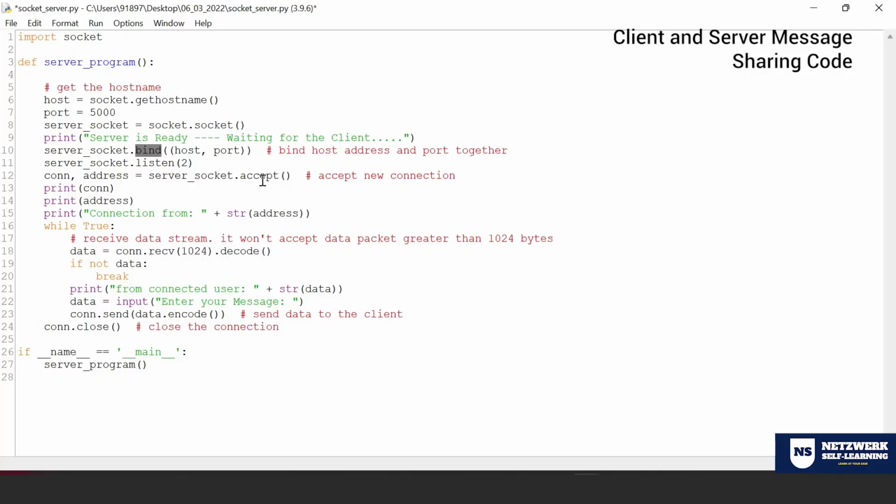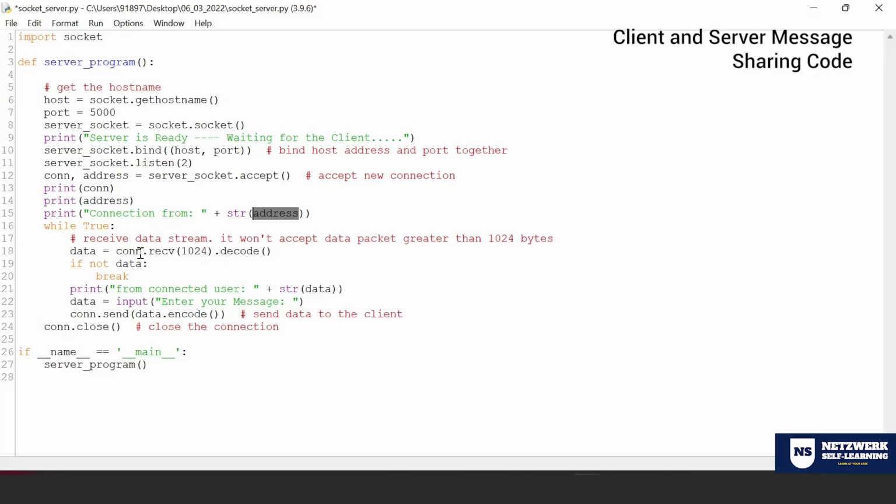So usually the server socket accept will return two outputs. One is the connection data and another one is the address of the client. So that's what I'm getting into separate variables, one for the connection and another for the address. Now it will print saying that the connection has been established from that particular address. Address is nothing but the address of your client. Good. Now while true means if nothing happens, it will come back here.